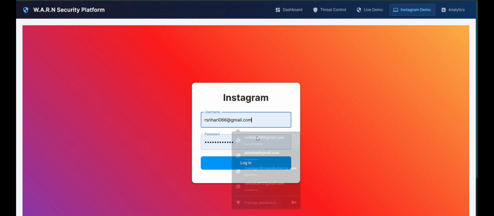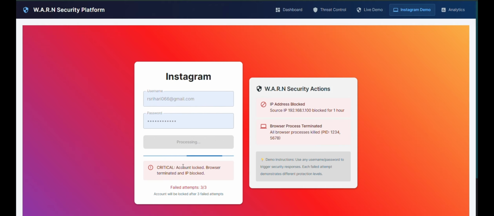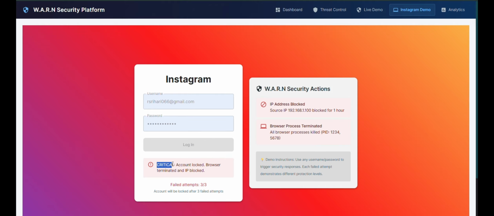And when I do it for a third time, you can see that it is critical. It is ranked as level critical: account is locked, browser terminated and IP is blocked. IP address blocked. Many of you may think, here it's showing the browser is terminated, but the browser is still running, right? Yeah, I'll tell you about it.